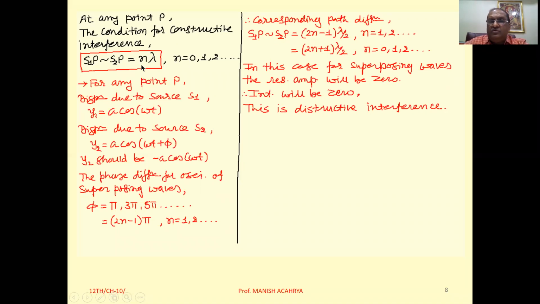If we put n equal to 0 here, then we get a bright fringe at the center. Then if we take n equal to 1, that is called first order constructive interference. Then n equal to 2 is second order constructive interference. In the same way, 1, 2, 3, and so on, we get all the orders. Okay, clear? Any doubt in this one?